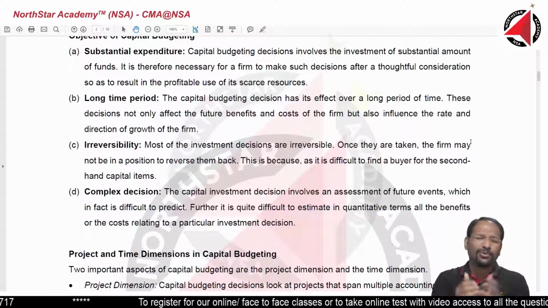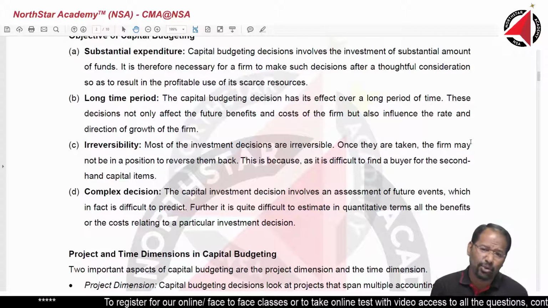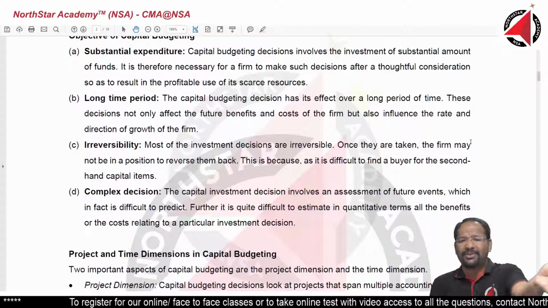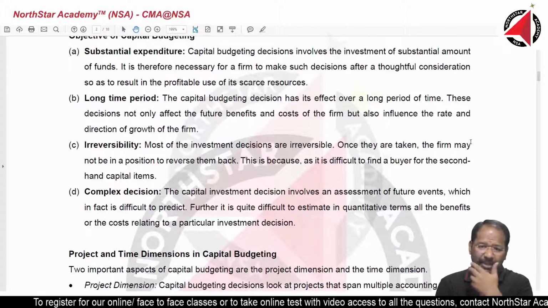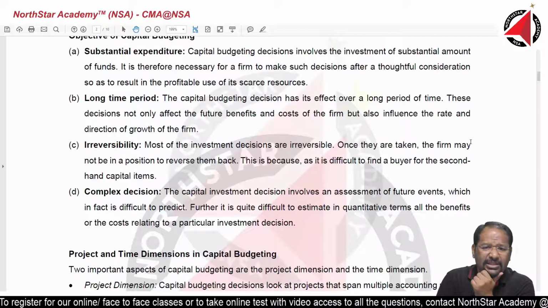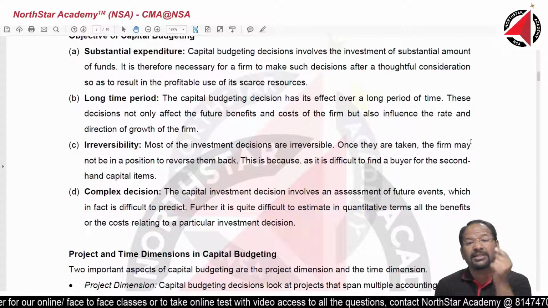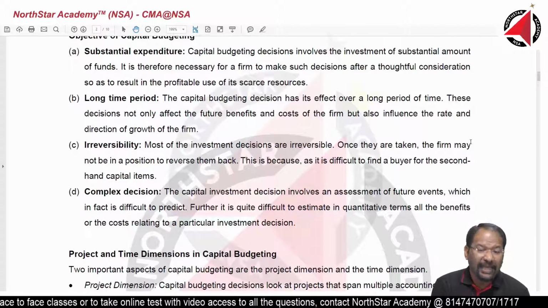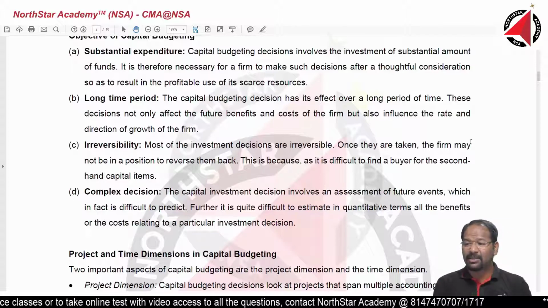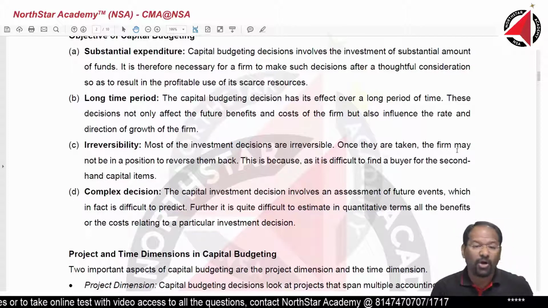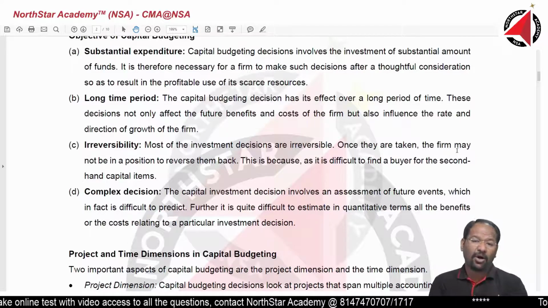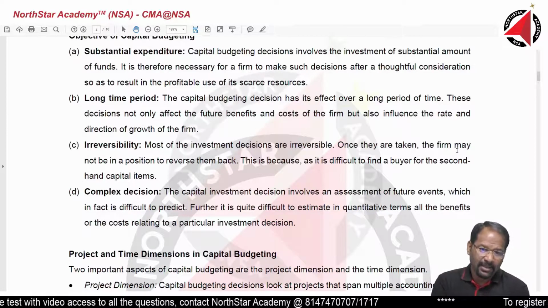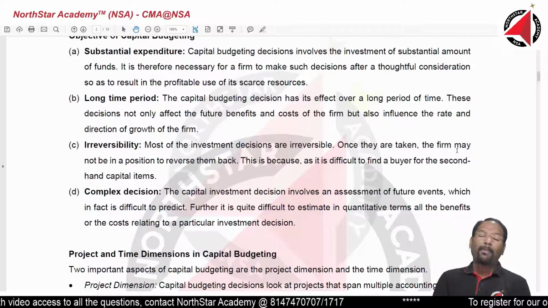It's a brand new car, hardly used. A Jaguar is not something that you use every day for going to random places. You use it on special occasions, and 30 lakh lost in just less than 1 year. So that is why it is called an irreversible decision, because you are going to lose a lot of money on the resale of that car.